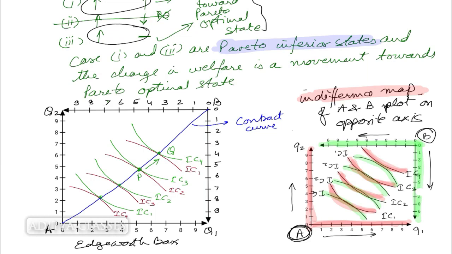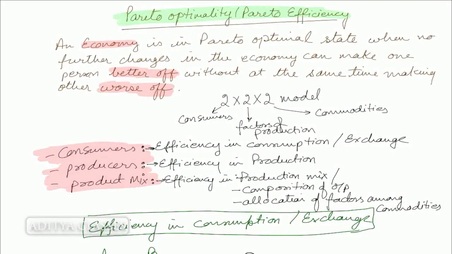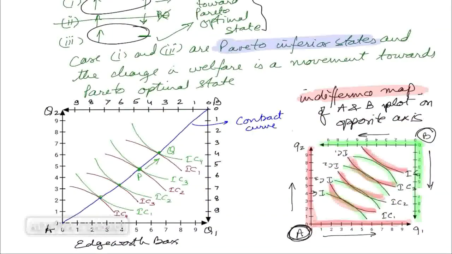But what has happened to B at the same time? When you move from P to Q, what have you done? B was initially sitting on indifference curve 2. You have taken him down to indifference curve 1. So you have increased the welfare of A, but you have decreased the welfare of B. So definitely Q is an inferior point compared to P. So P is the best possible point, and hence it is called Pareto optimal. Against P, Q is a Pareto inferior state.